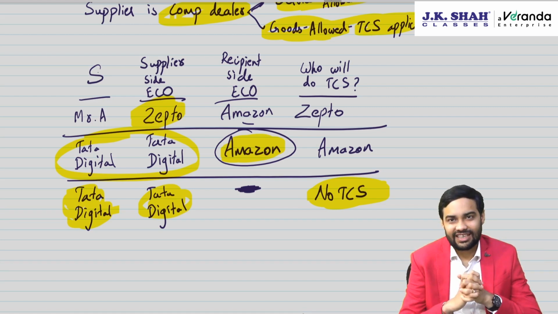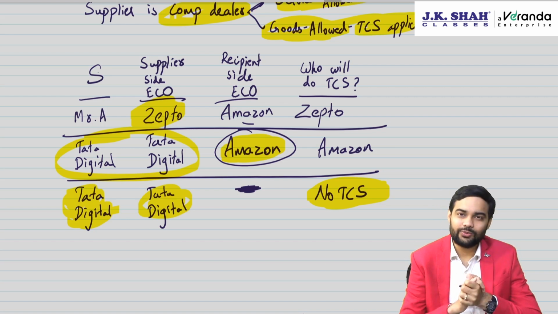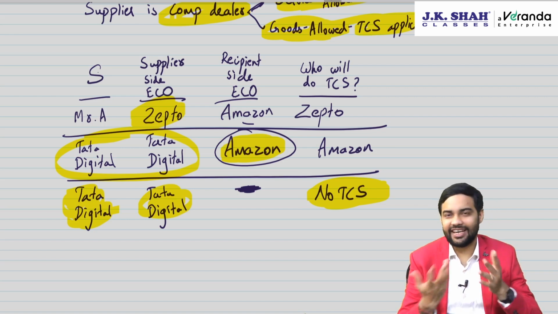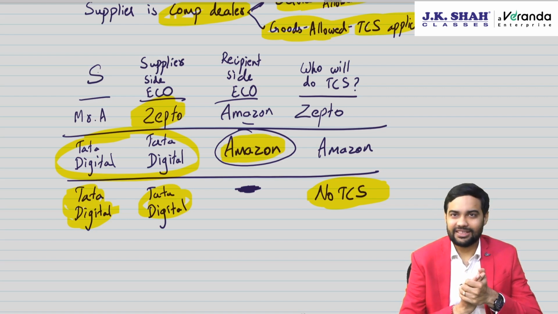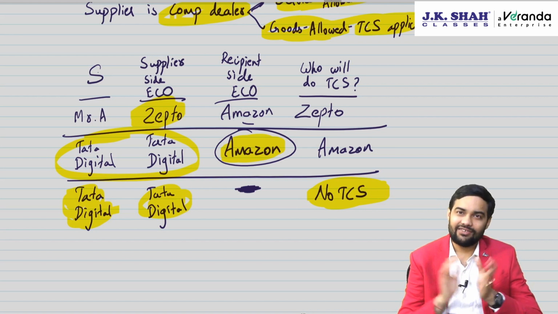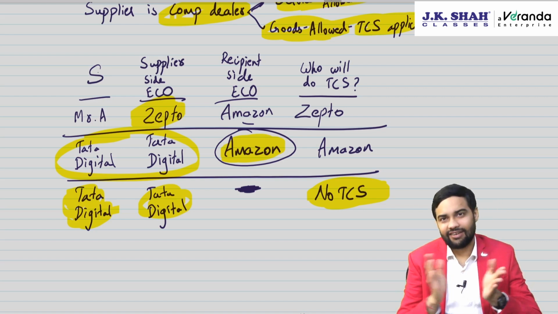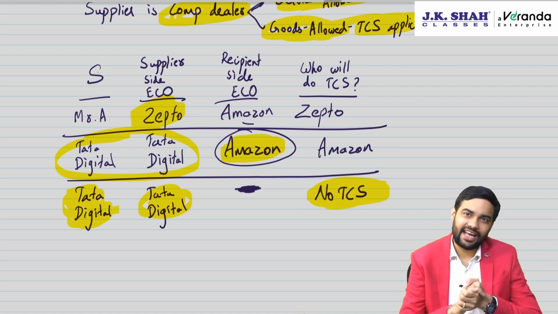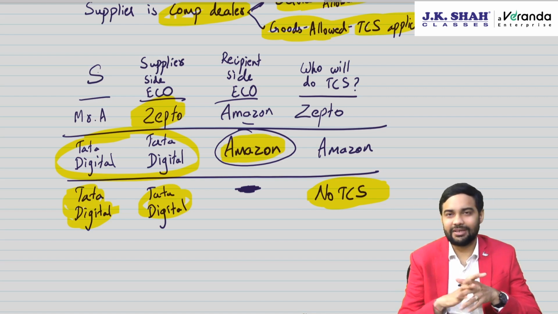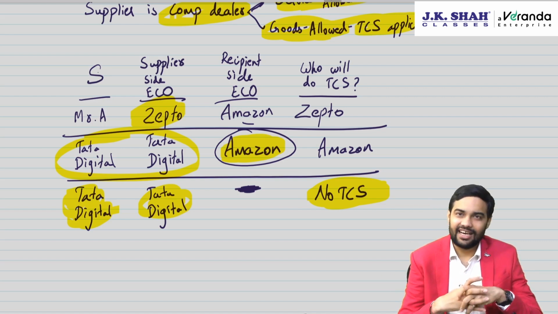Say suppose you discover any error, you can rectify it in the next month's return in which you find the error. Last date for rectification is 30th November after the financial year, or date of filing annual return, annual statement in this case, whichever is earlier.